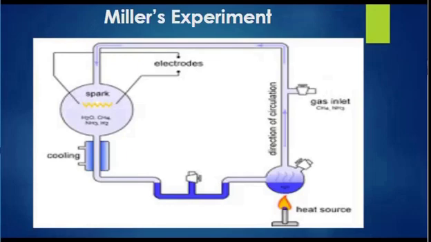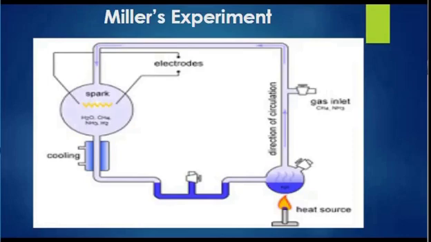As you can see in the diagram, Miller designed an apparatus that simulated hypothesized conditions of early Earth's atmosphere and ocean. The setup included a closed system with a glass flask filled with a mixture of gases, that is methane, ammonia, hydrogen, and water vapor, representing the primitive atmosphere. Next, we have a continuous electrical spark. Electrodes were used to generate electrical sparks within the gaseous mixture, simulating lightning, a common energy source on early Earth.